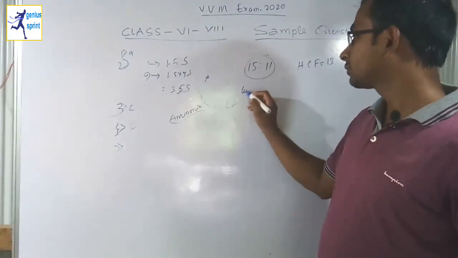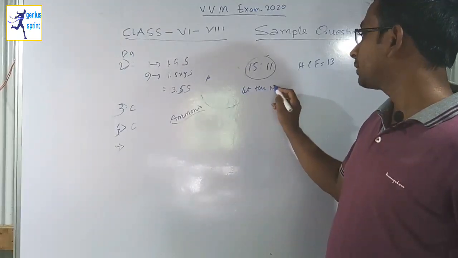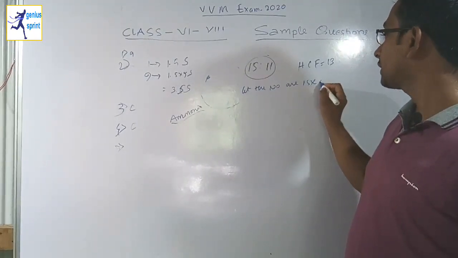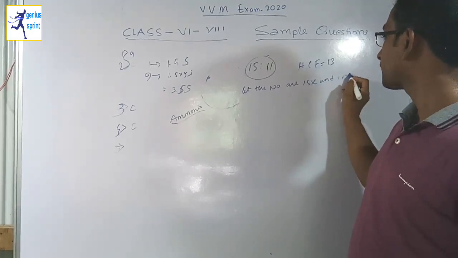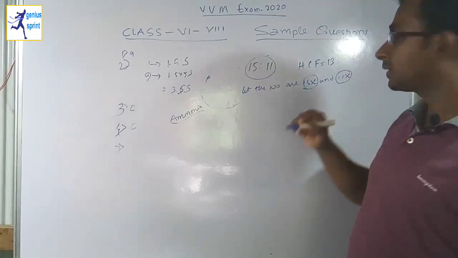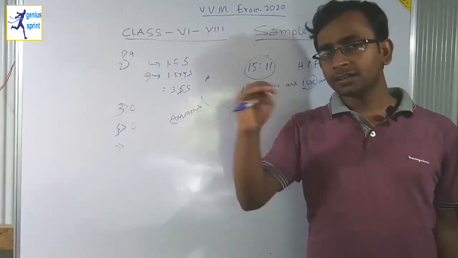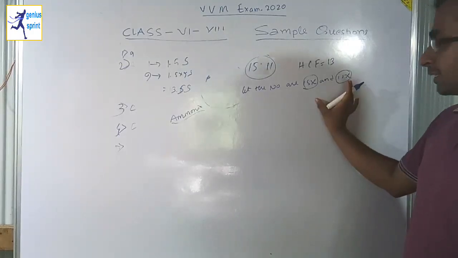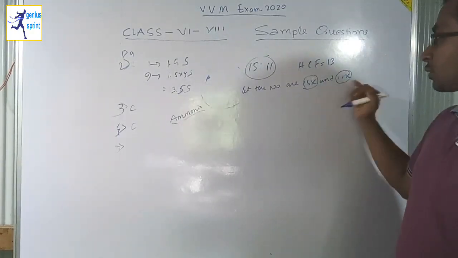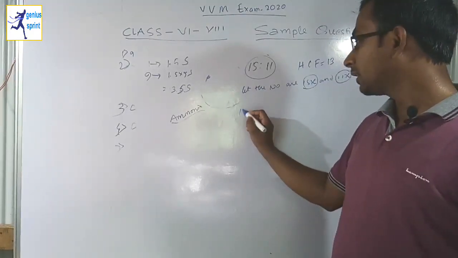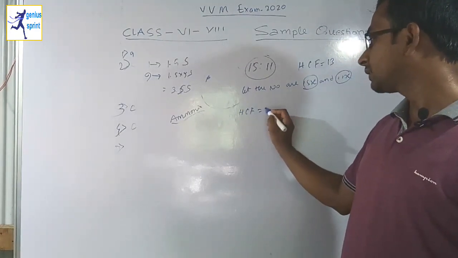So let the numbers be 15x and 11x. Now tell me, if these two numbers are 15x and 11x, then what would be their HCF? From these two numbers I can guess that their HCF is x, because the common factor here is only x. So HCF is x.